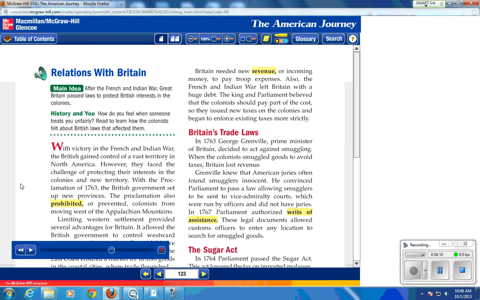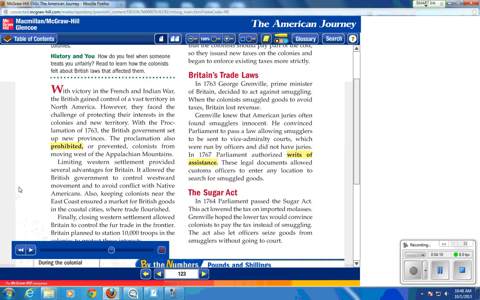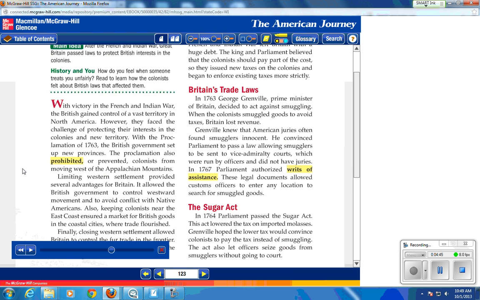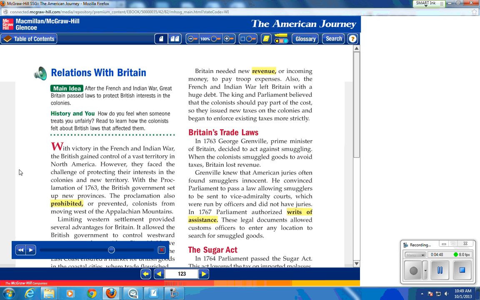But it gives us a very good idea that following the French and Indian War, the size of the British Empire grows. The British government tries to create a situation where they can control the colonies as much as they can in relation to conflicts with Native Americans, to the fur trade, and also maintaining good, strong, healthy markets along the coast.